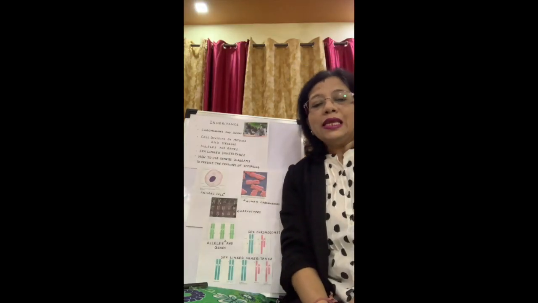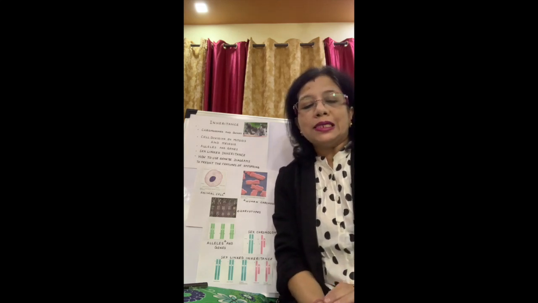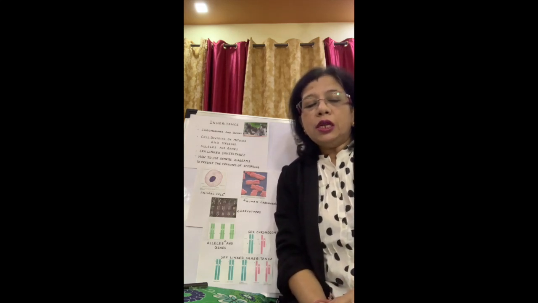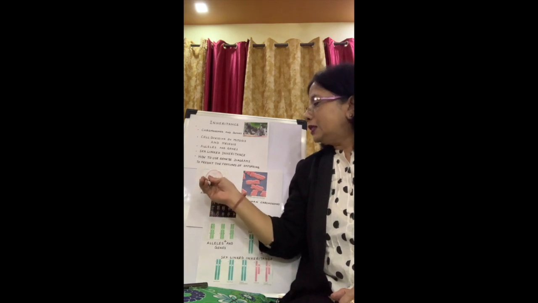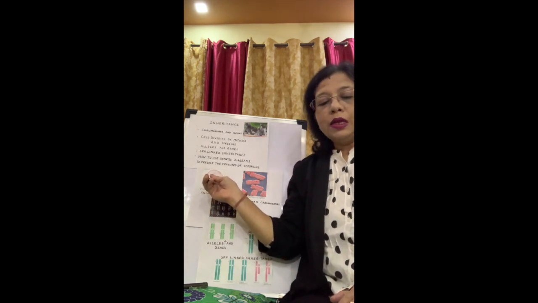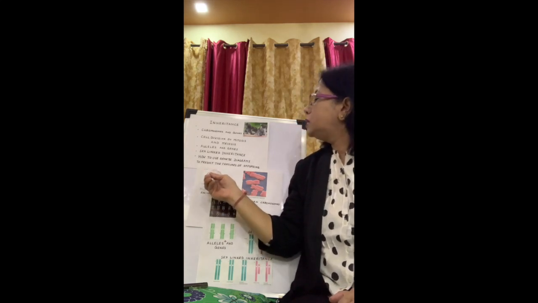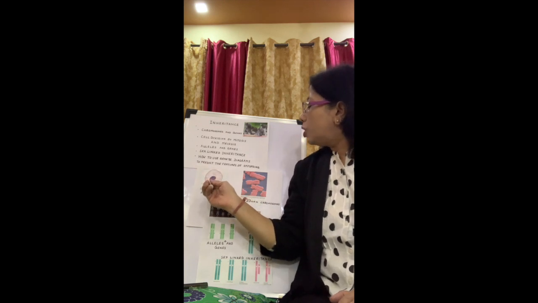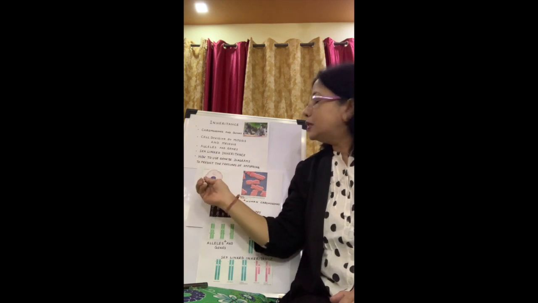Now, all organisms, including ourselves, are made of microscopic cells. Cells are the structural and functional units of the body. Each cell consists of cell organelles like the nucleus. You can see the picture of the nucleus here. Then the endoplasmic reticulum, which is there inside. Then Golgi apparatus, lysosomes. Then there are mitochondria. There are small vacuoles. There is cytoplasm and so many other granules which are present in a cell.